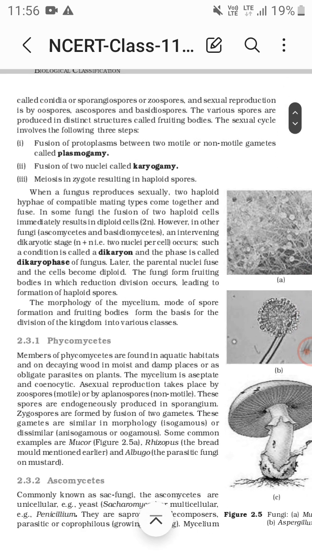Now, one more stage, the dikaryon. In other fungi like Ascomycetes and Basidiomycetes, an intervening dikaryotic stage, that is n+n, with 2 nuclei per cell, occurs. Such a condition is called a dikaryon, and the phase is called the dikaryophase of the fungus.